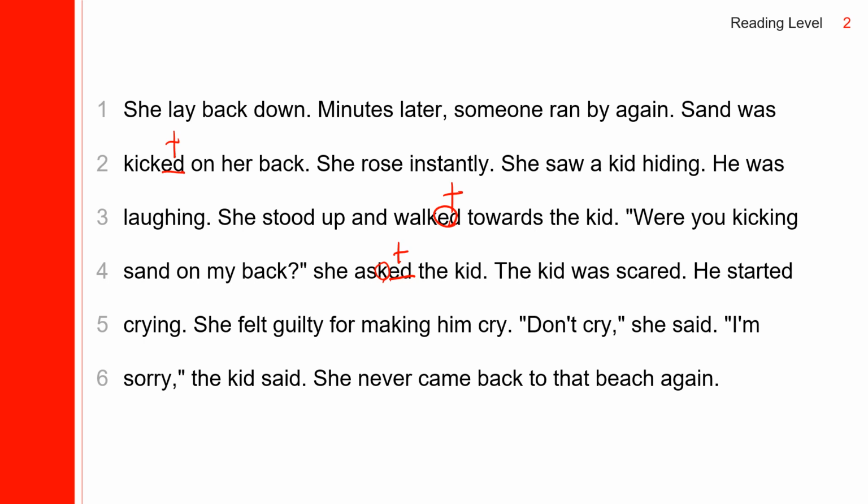The kid was scared. Ed sounds like D. R is voiced. He started crying. So ed sounds like id because of the T sound. She felt guilty for making him cry. Don't cry, she said. I'm sorry, the kid said. She never came back to that beach again.